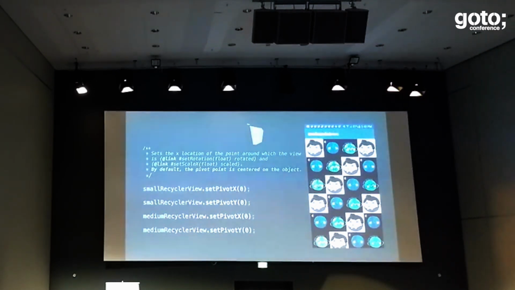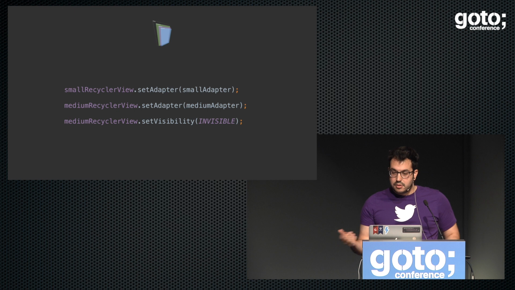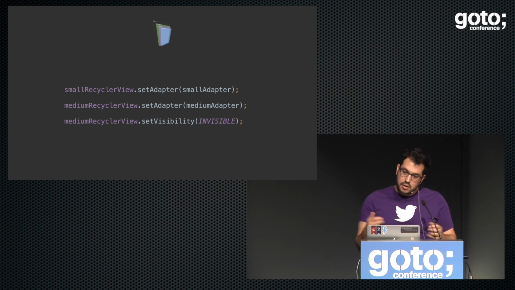Okay, so we have two recycler views, and my approach is to use two adapters, but with the same collection backing them up, because they are actually using the same data. It's just the same image. They just have a different size, right? And then it's important to set the medium one to invisible on setup, because we only want to show one first, which is the small one, which is the one that is going to be zooming in the first time.